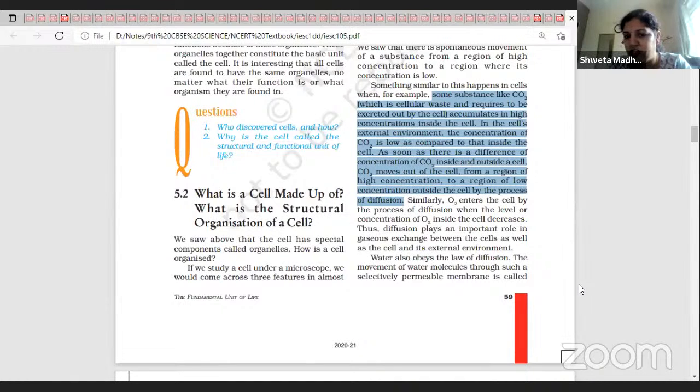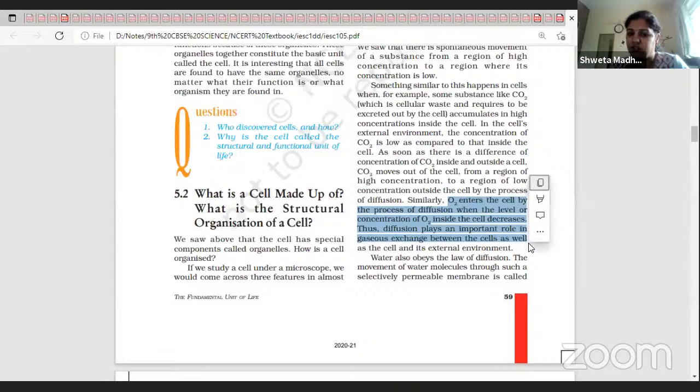And about oxygen, oxygen enters the cell by the process of diffusion. When the concentration of O2 inside the cell decreases, diffusion plays an important role in gaseous exchange. So oxygen inside the cell decreases, and in the external environment oxygen is more. So oxygen will move into the cell by the diffusion process. Clear? Yes, ma'am.